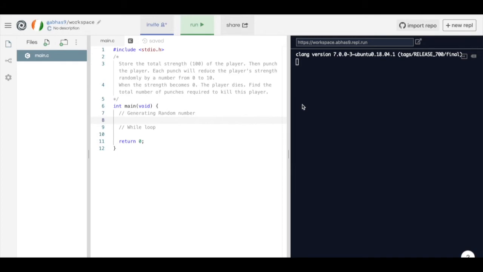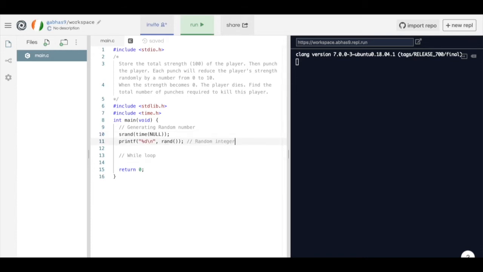First thing which we need to learn in order to solve this problem is how to generate random numbers in C. We need to take help of the following two standard libraries in order to generate a random number. First, we need to seed the random number function using the current time. This can be done using the srand function from the standard library and passing the time as argument, which is coming from the time header library. Don't worry too much if you don't understand this part. After doing this much, each subsequent call to the rand function will randomly return an integer.